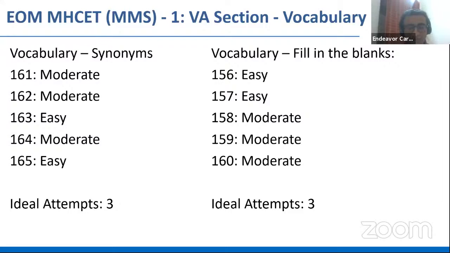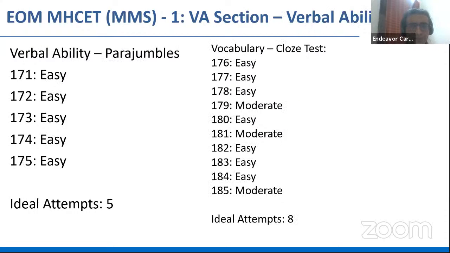So if you had been able to understand the context of the sentence, then this was, I would say, a moderate set. Out of five, again, three questions could have been attempted over here as well, right? Now, coming to the most interesting part of the verbal ability section, which was parajumbles, right?